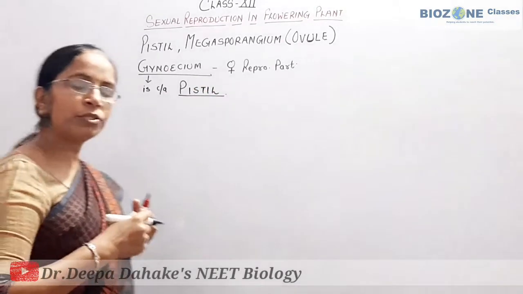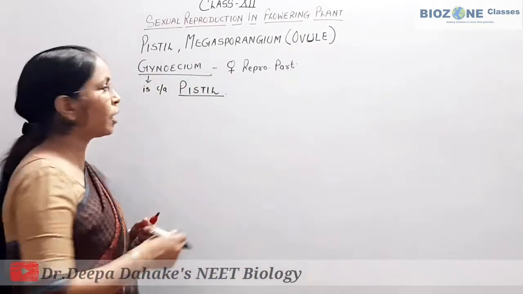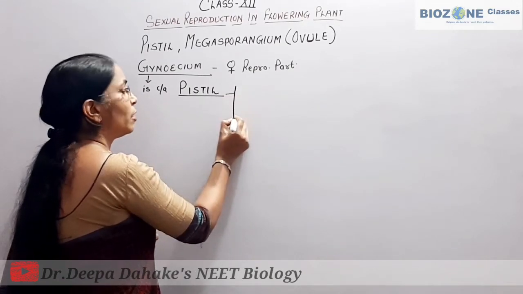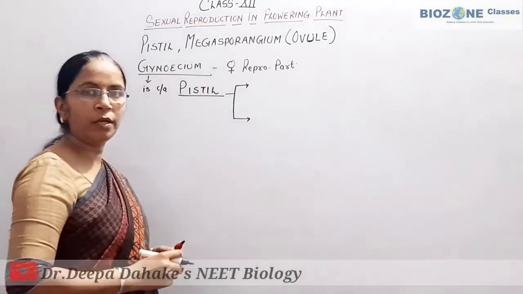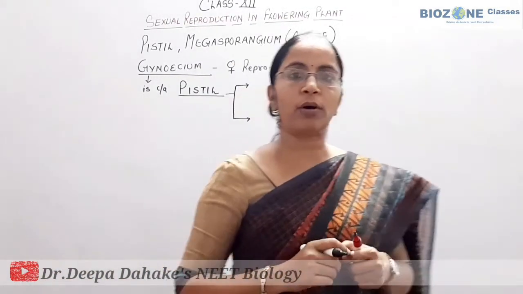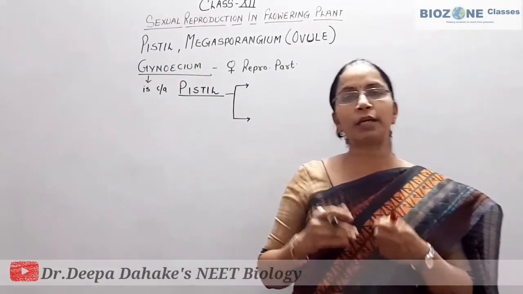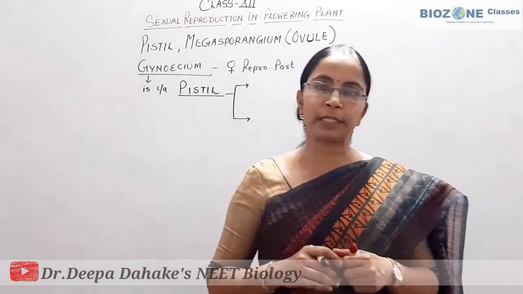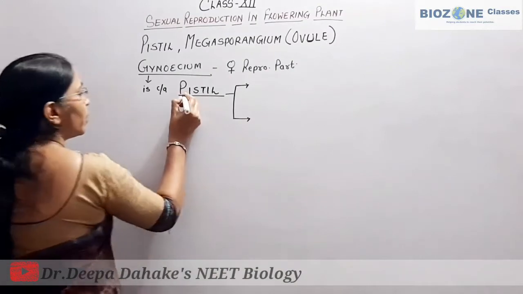Now when we study the pistil, you remember the pistil consists of either a single ovary or multiple ovaries. Inside a pistil either a single ovule is present or multiple ovules are present.